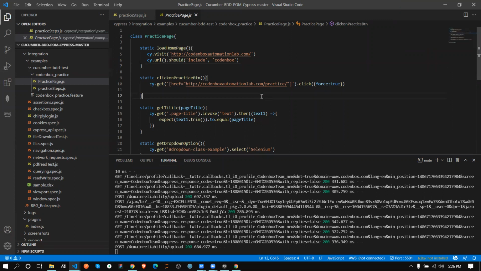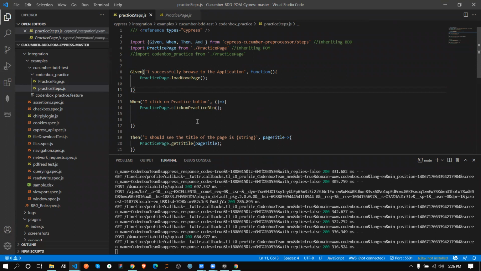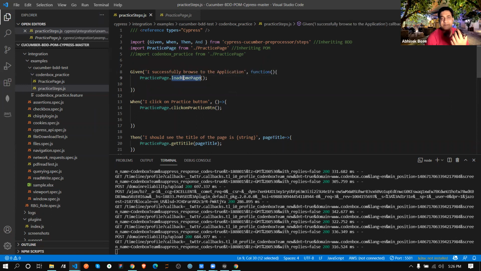And we are calling the functions in the next file, practice stage.js, and then we are inheriting the functions in the feature file, the page and the function name. This is my POM page. This is my function name.